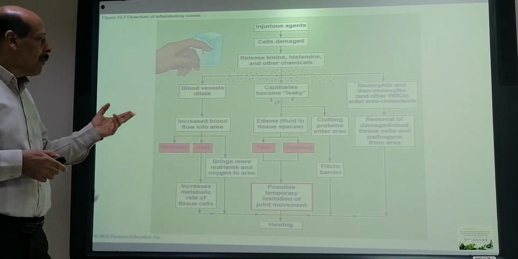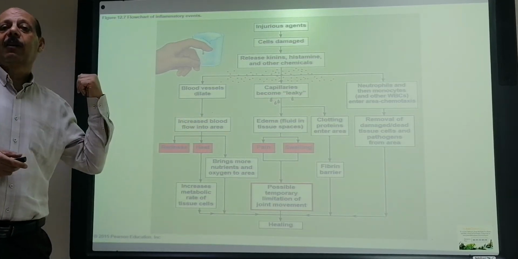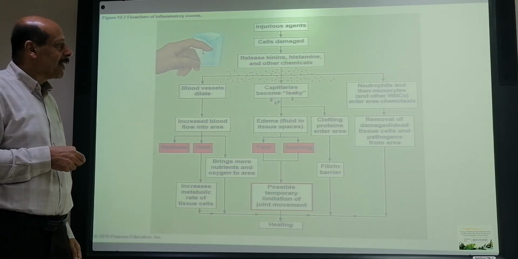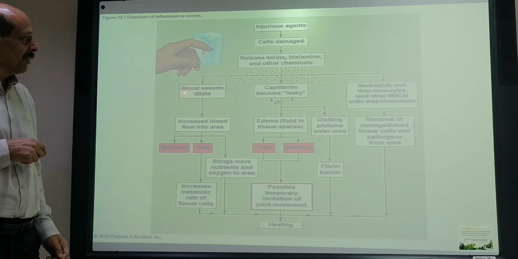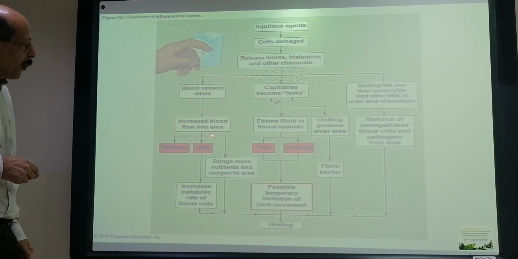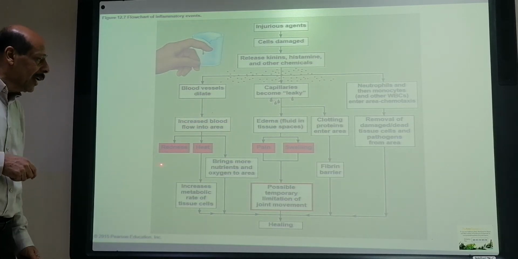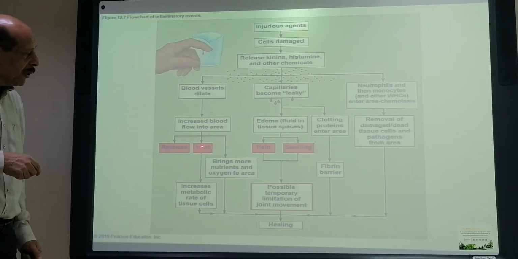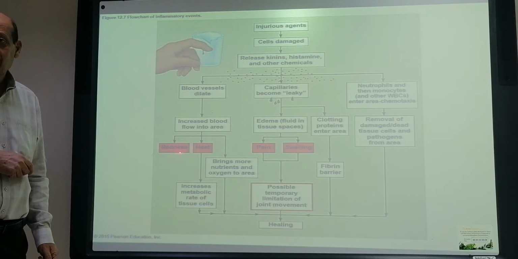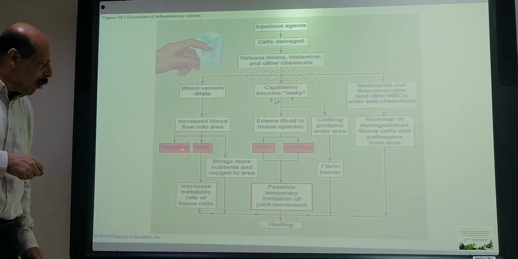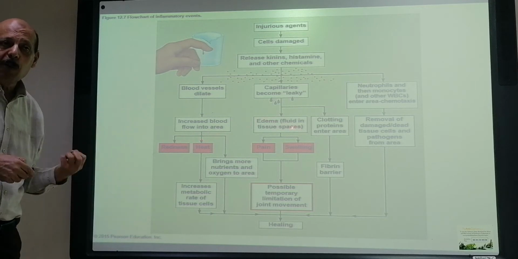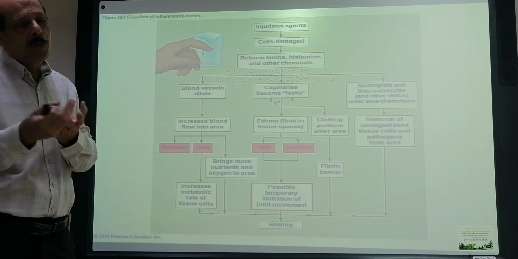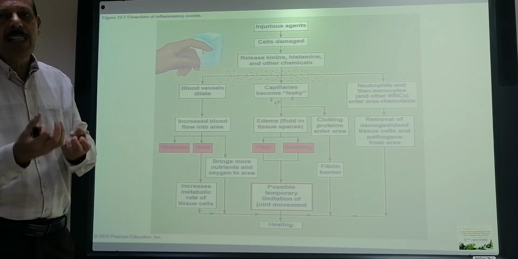So the amount of blood coming to the area will be more due to the chemical substance effect on the blood vessels and dilatation. It will increase the blood flow to the area. This will lead to the redness and hotness. The blood also maintains the body temperature. Metabolism will be more, blood supply will be more, so the color of our body will be affected by the blood supply to it.